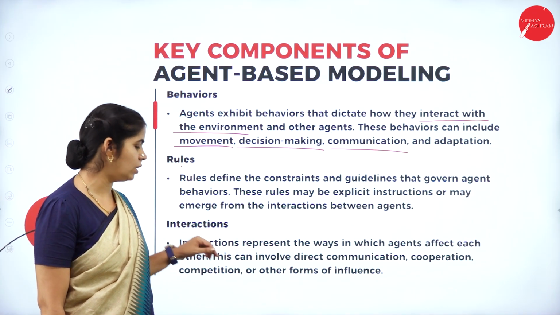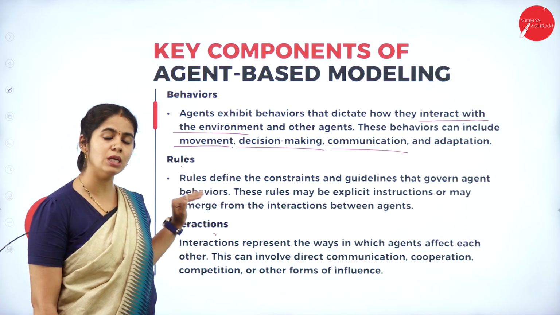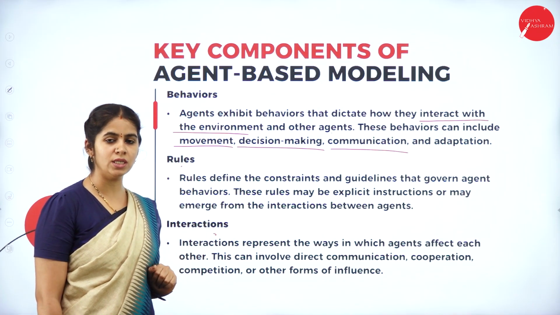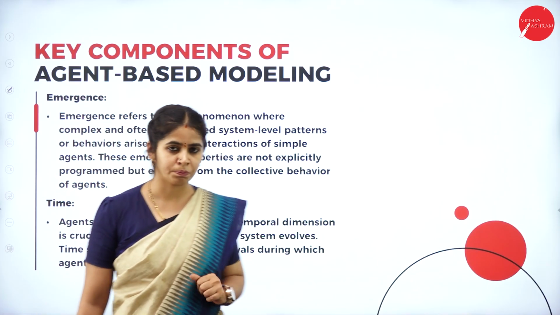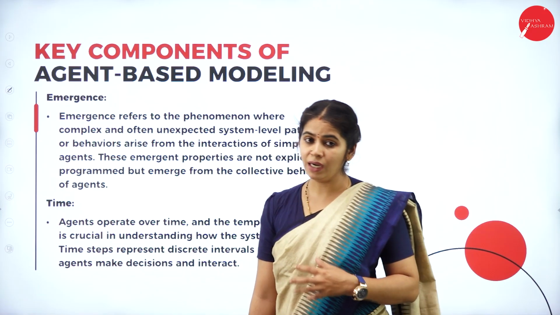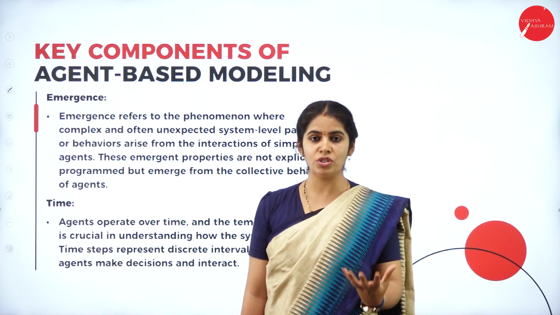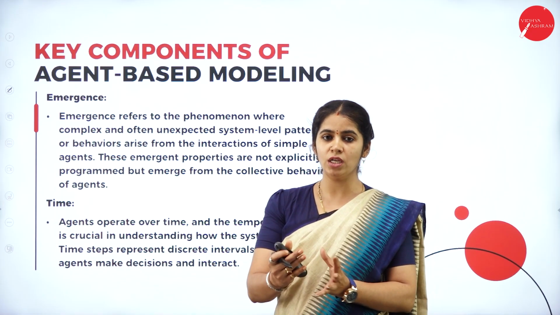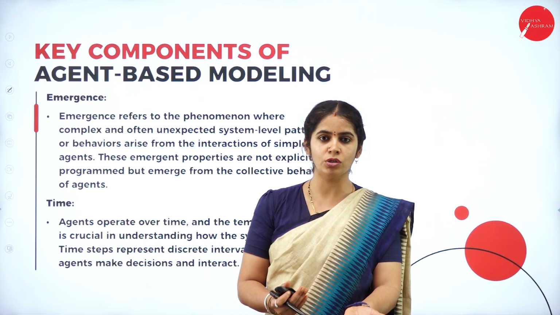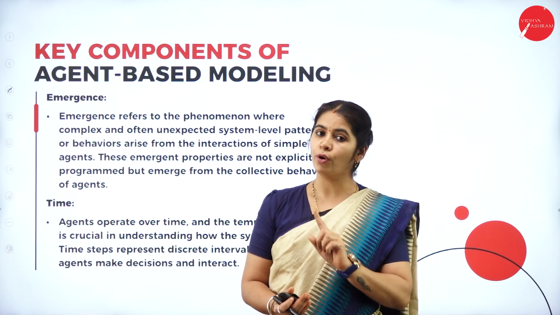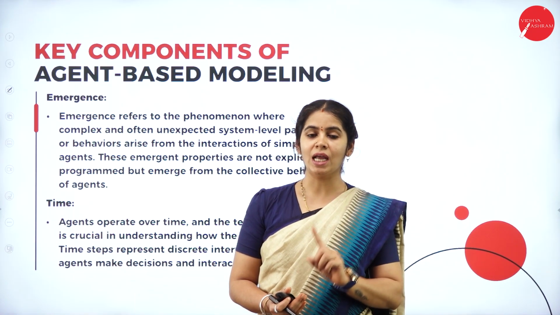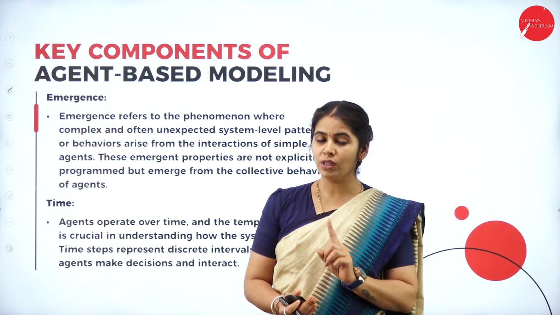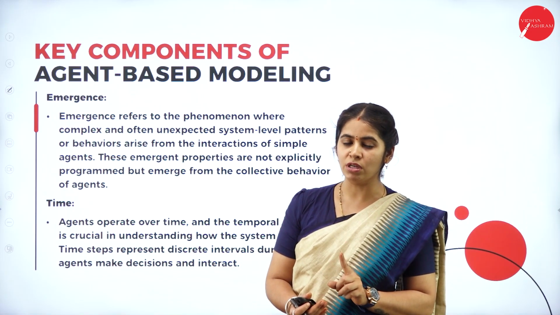So this all comes under interaction, which is one more key component in agent based programming. Apart from that, as we just discussed, there is emergence. When two agents are interacting with each other, a new idea will emerge. That is not programmed and not given as an instruction, so there is no instruction for the emergence component.